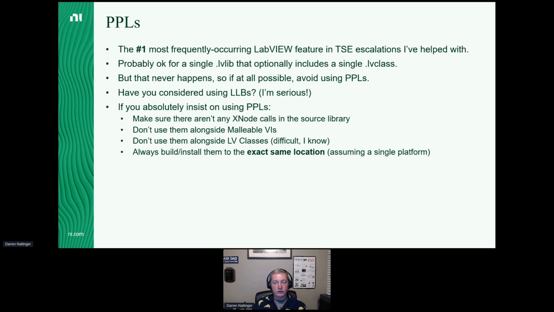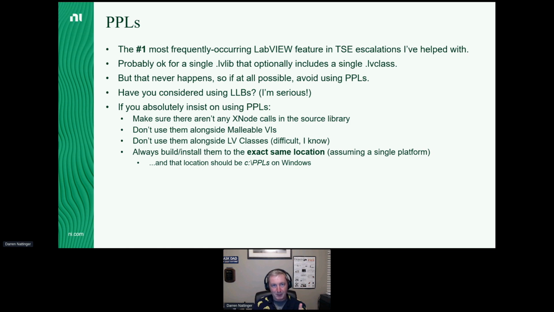And then, I have a suggestion. If you're going to use PPLs, your life will be so much easier if you always build and install your PPLs to the exact same location. Again, assuming a single platform. If you've got a PPL distributing across multiple targets, that's not going to work. But same platform, always just install your PPLs to C:/PPLs. Build them there, install them there. Maybe stick your company name on there, C:/mycompany PPLs, whatever.